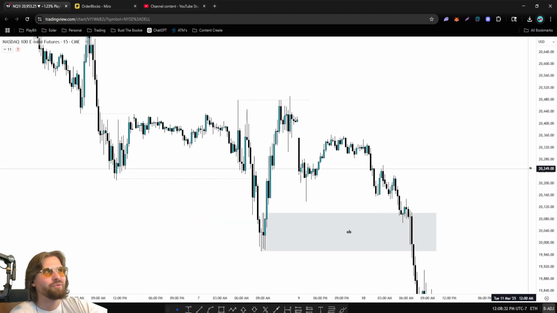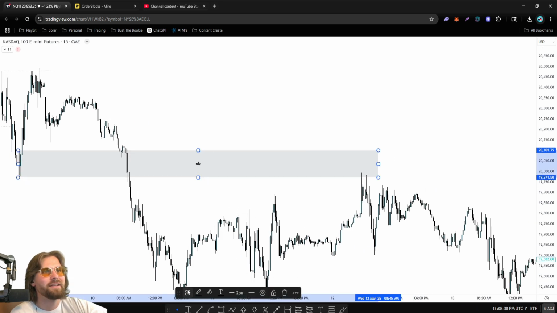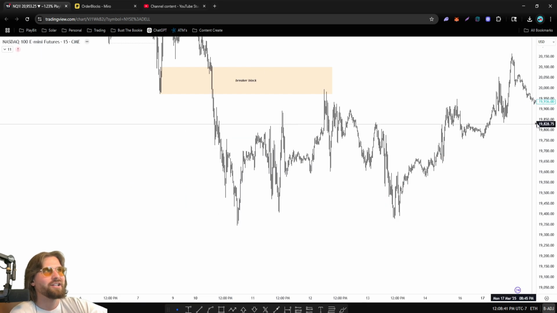Price trades through it immediately, really no value. Does price ever come back into this? Boom, and here's the breaker. Price comes back into this. Breaker block, and then you have a decent reaction and it continues lower.